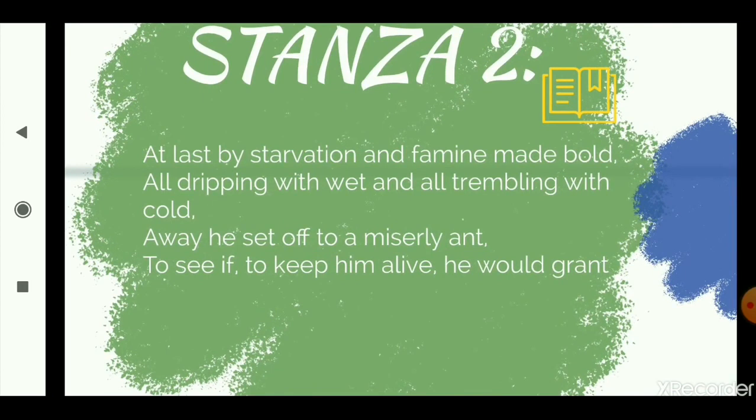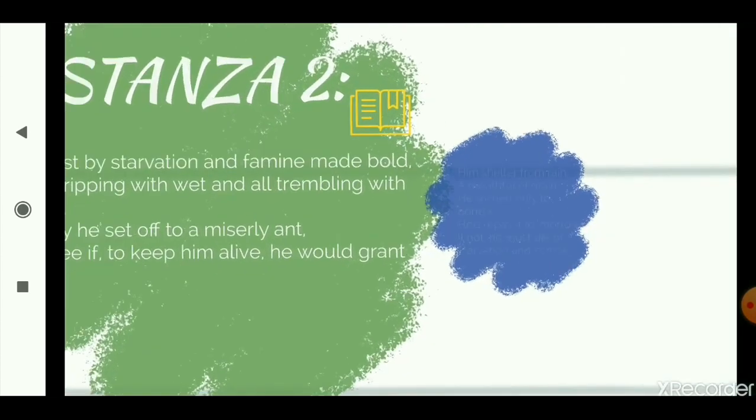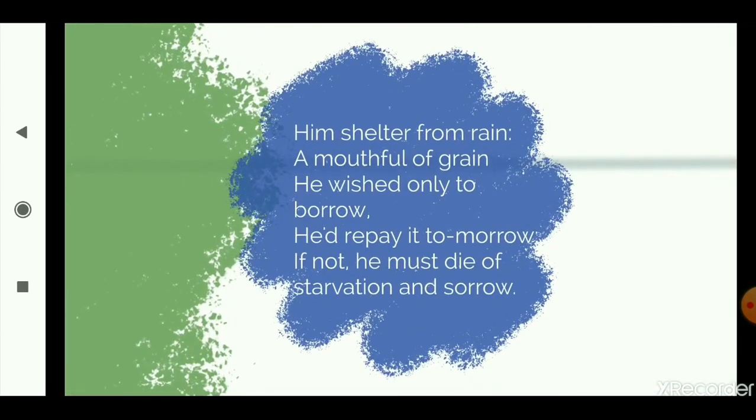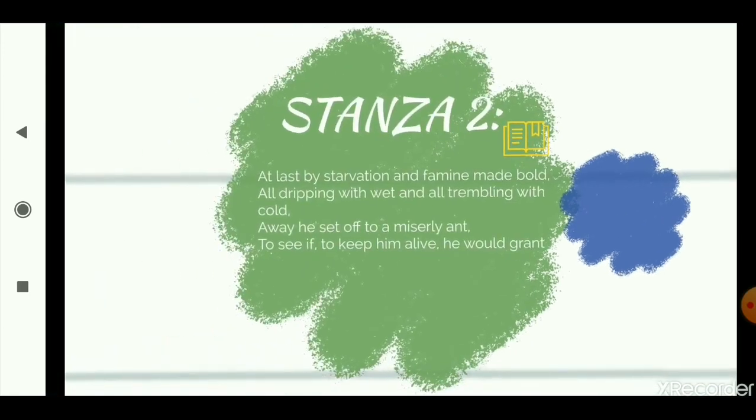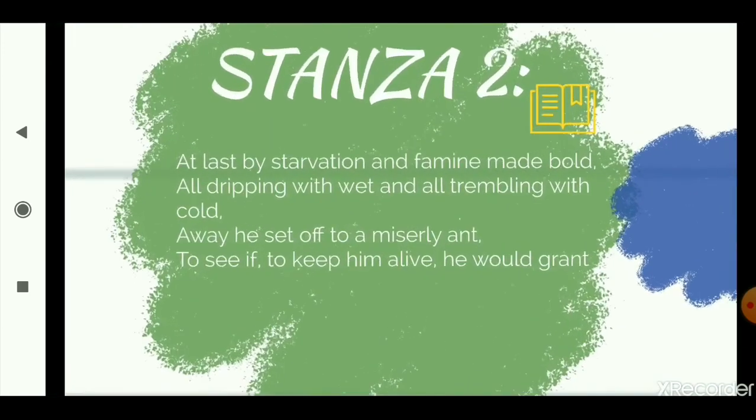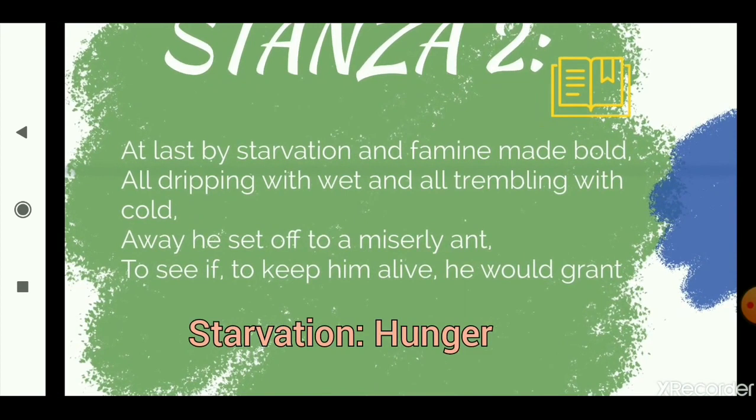At last by starvation and famine made bold, all dripping with wet and all trembling with cold, away he set off to a miserly ant to see if to keep him alive he would grant. Him shelter from rain, a mouthful of grain, he wished only to borrow, he'd repay it tomorrow. If not, he must die of starvation and sorrow.